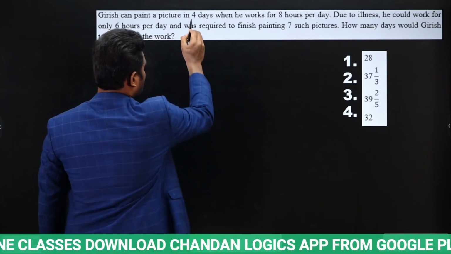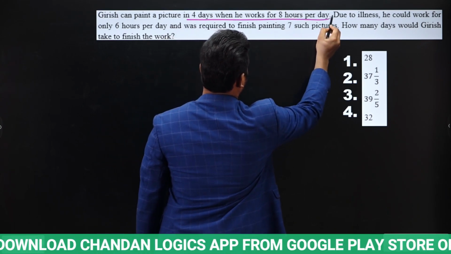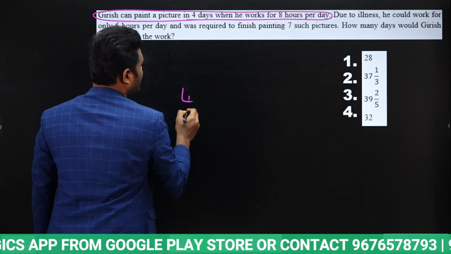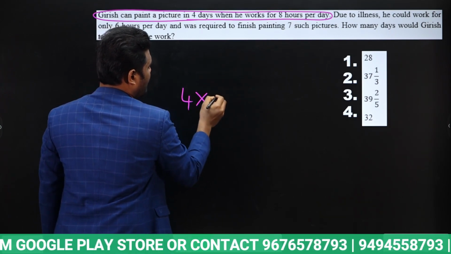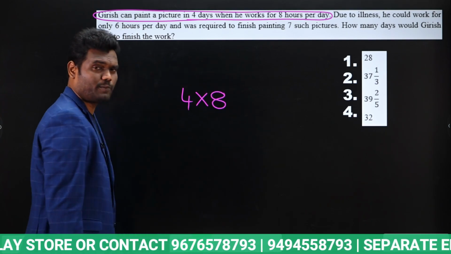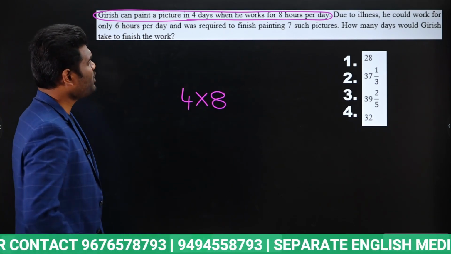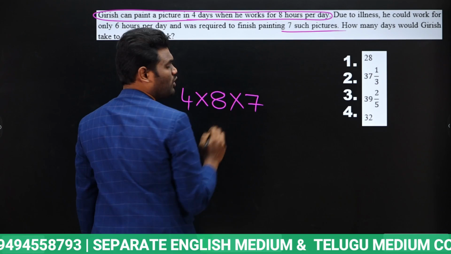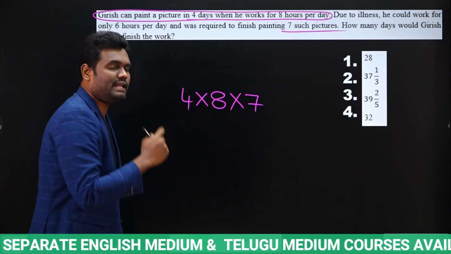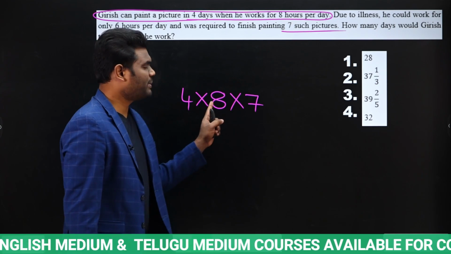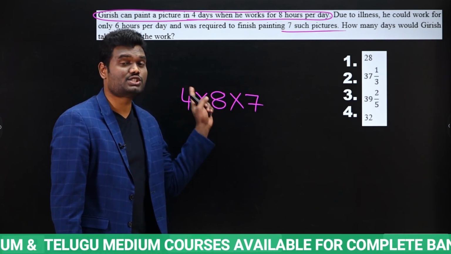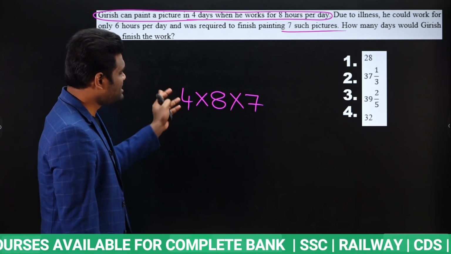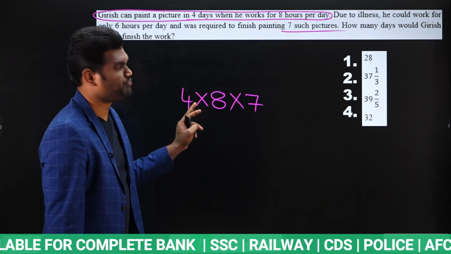Yes or no? If Girish works for 4 days, 8 hours per day, then Girish can paint one painting. So for one painting he takes 4 days and per day he works 8 hours. If you want to complete 7 such paintings, then multiply by 7. This is for one painting: 4 days and each day 8 hours. 7 paintings means into 7. And this is the total work he was supposed to do. Now what happened?